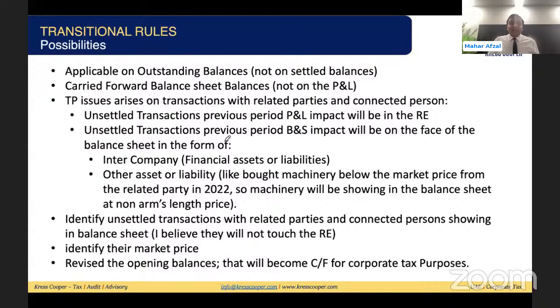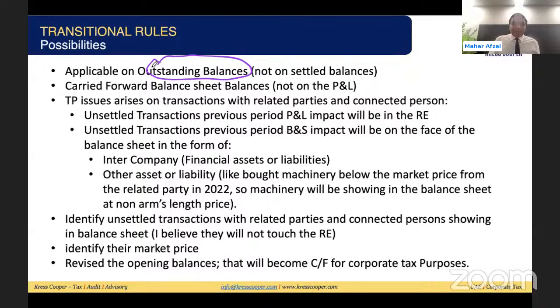First of all, I believe it will be applicable on the outstanding balances, the balances that will be carried forward, whatever is reflecting in the balance sheet. There are two possibilities, as I mentioned. The previous period impact can be in the retained earnings, or the impact can be in the assets and liabilities reflected on the face of the balance sheet.